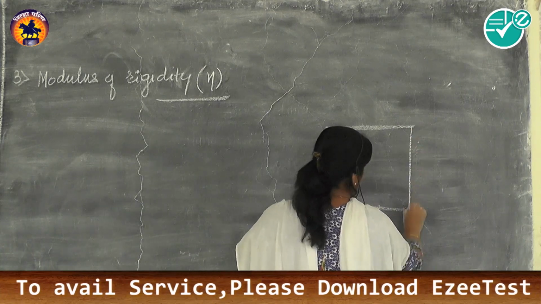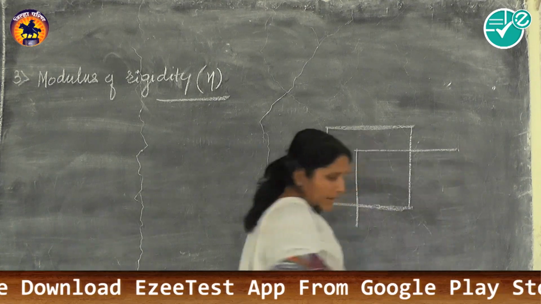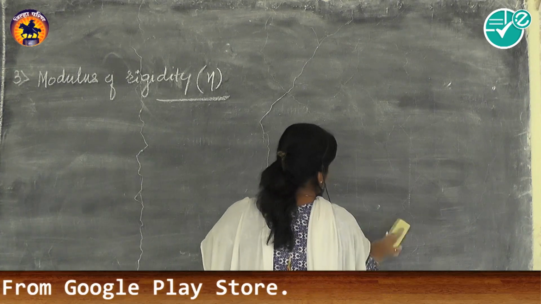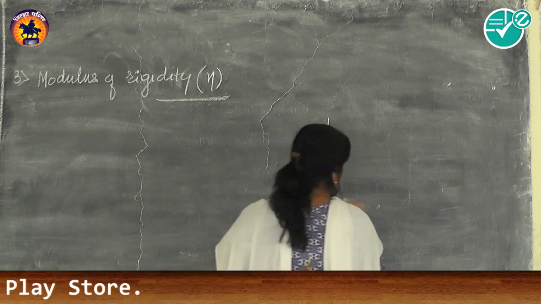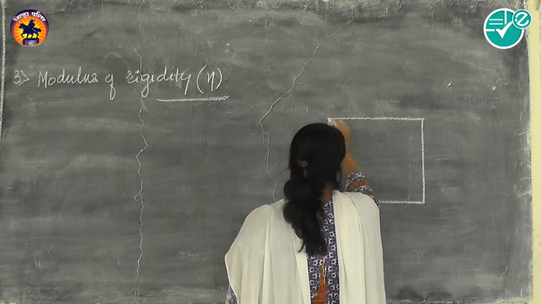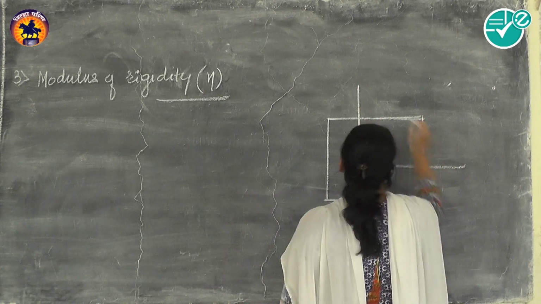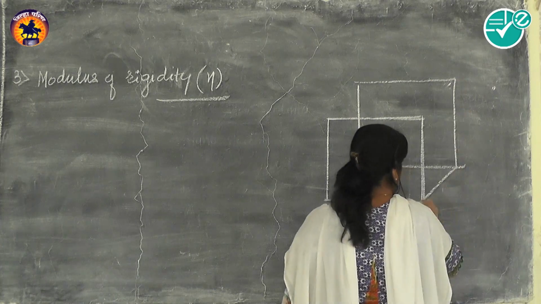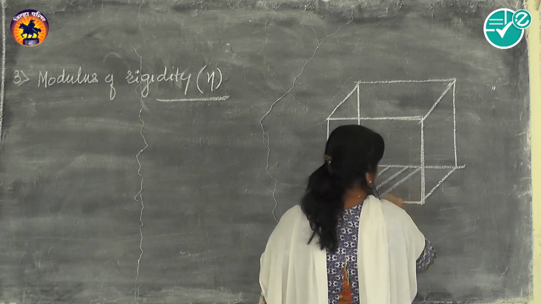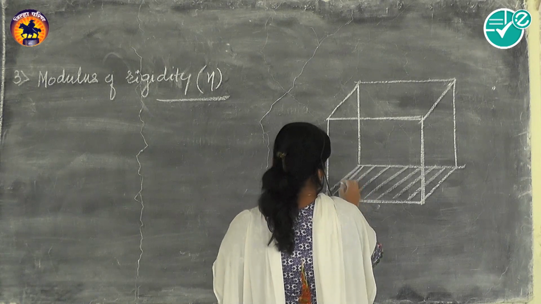Again for this we take the example of a metallic cube. This cube is having length L, each side of this cube is having length capital L. Let me give names here.